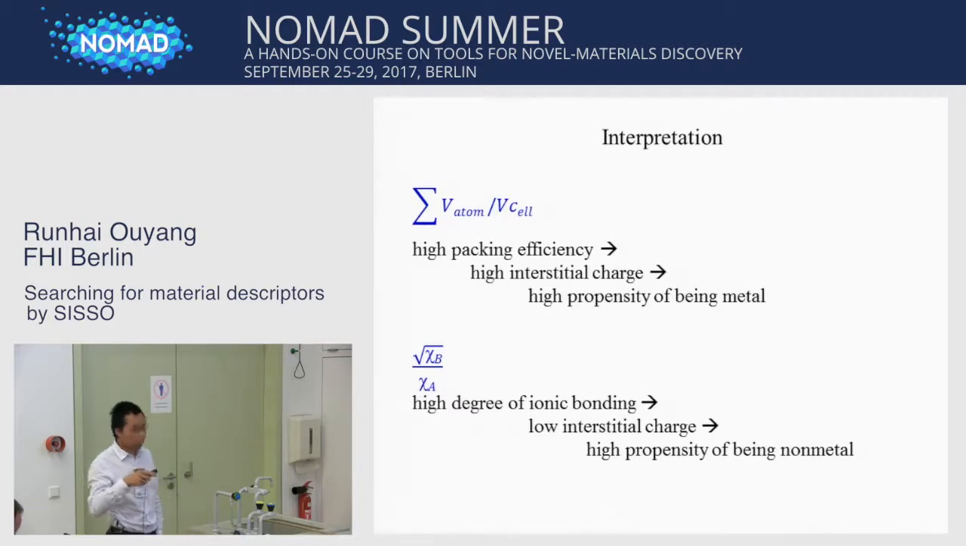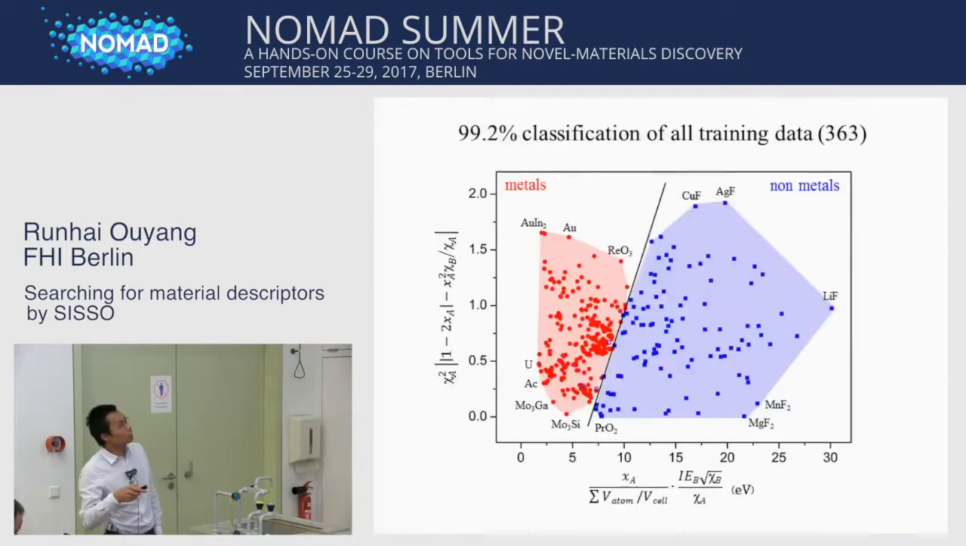So by understanding this, it's no surprise to see that the lithium fluoride is at the rightmost position, because this fluorine F has the largest electronegativity, and the lithium has very low electronegativity. And also for this, the gold indium has even lower electronegativity than the gold, so it comes at the leftmost.